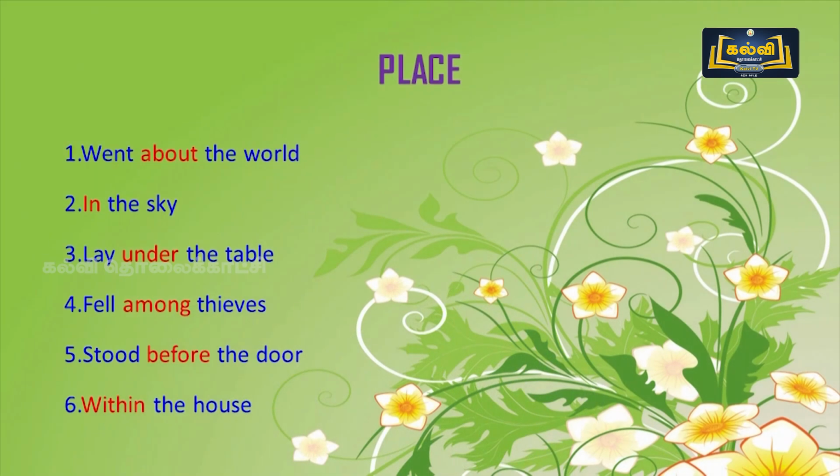First, let us see with place. See the examples. First one is went about the world. Which is the preposition here? About. It denotes place. Second one is in the sky. Here in is the preposition. It also denotes place. Third one is lay under the table. Here the preposition links the noun with the other words. So under is the preposition. Without preposition, no sentence will be completed.